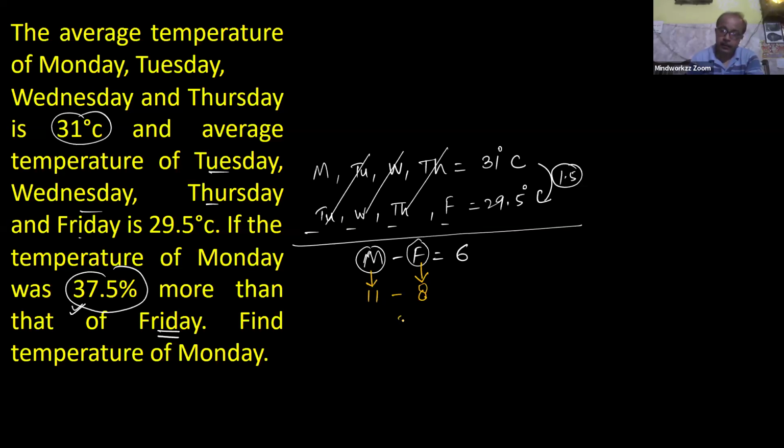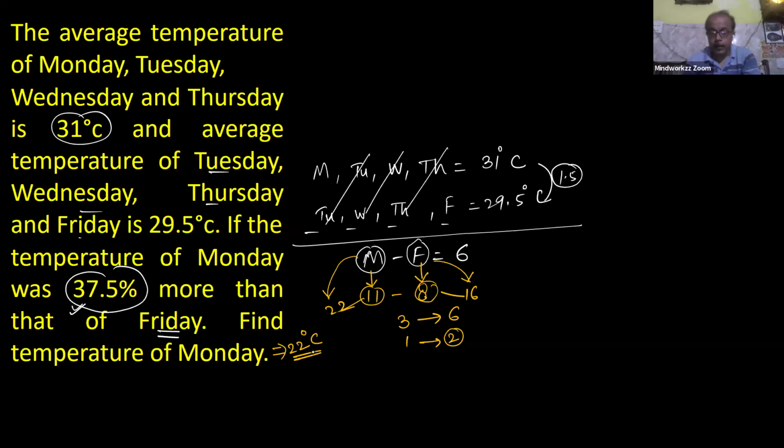11 and 8, the difference is 3, and this 3 is equal to 6. So obviously 1 is equal to 2. If 1 is equal to 2, then 11 is equal to 22 and 8 is equal to 16. Temperature for Monday is 22 degrees Celsius and temperature for Friday is 16 degrees Celsius. So the correct answer for Monday is 22 degrees Celsius. It's clear, everyone?